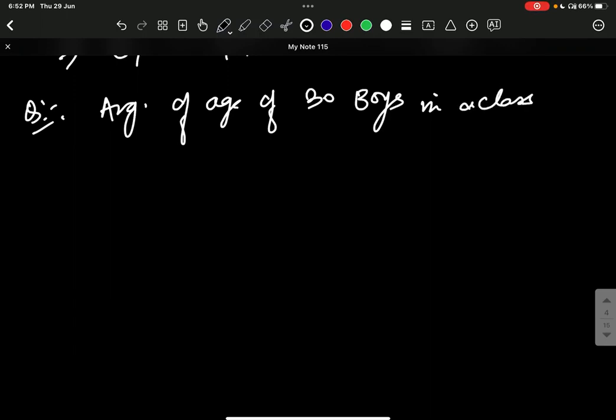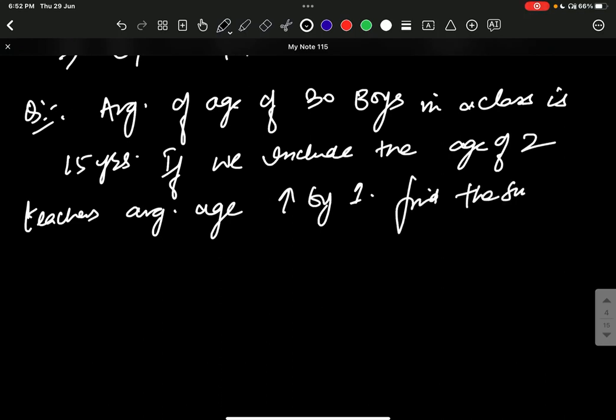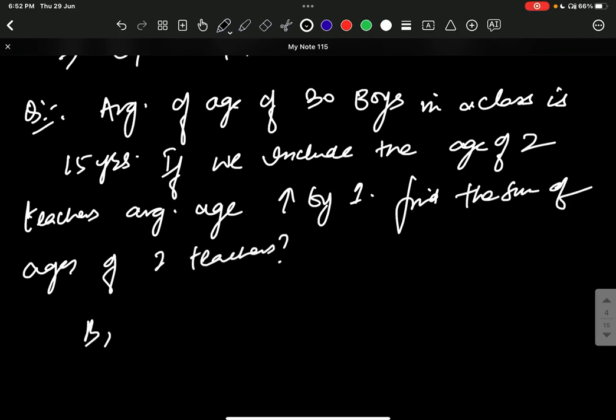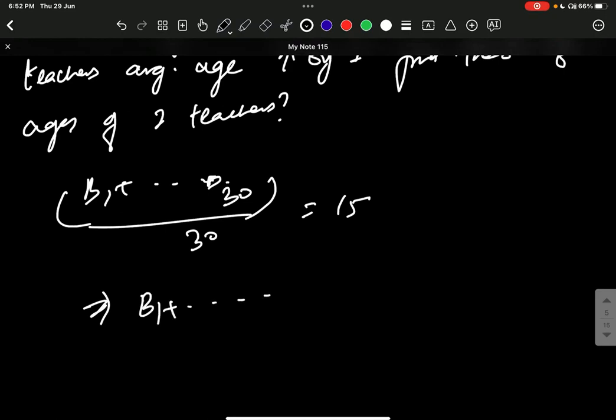The average of the age of 30 boys in a class is 15 years. Now, if we include the age of 2 teachers also, then the average age increases by 1. You have to find the sum of ages of 2 teachers. So it is B1 up till B30 divided by 30 is equals to 15. Yes or no? Which implies B1 to B30, this is 450.